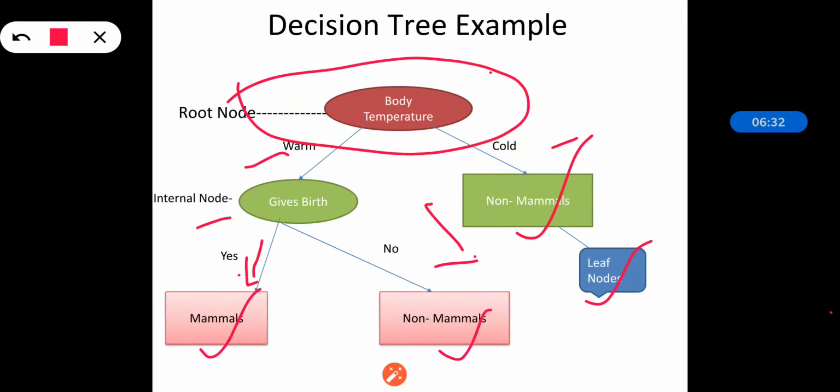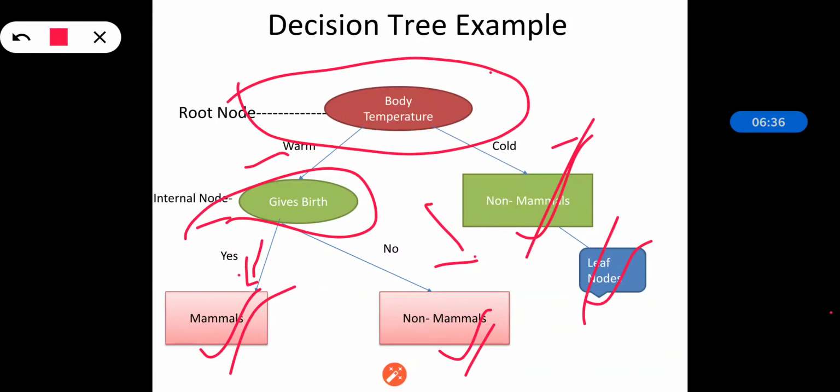So this is the root node, this is the internal node, and these are the leaf nodes in this particular example. So this is all about the decision tree. It is a very well constructed tree because we start from the root node and apply the conditions so that the branches are formed in such a way that the choices are given, and according to that we get our next classification.